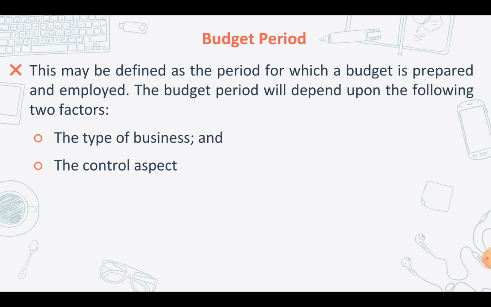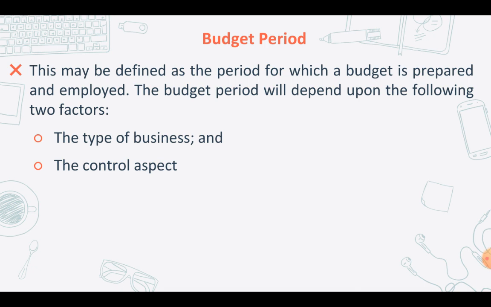And next you have your budget period. Budget period can be defined as the period for which the budget is going to be prepared and employed. So the duration from when the budget is going to be made to when it will be in practice, or when it will be used. And the budget period will depend upon two factors. Firstly, the type of business, and secondly, the control aspect. So what type of business? Is it a large business? Is it a small business? And control, is it centralized, decentralized? So it depends upon these two aspects.